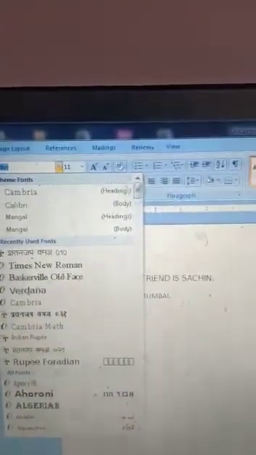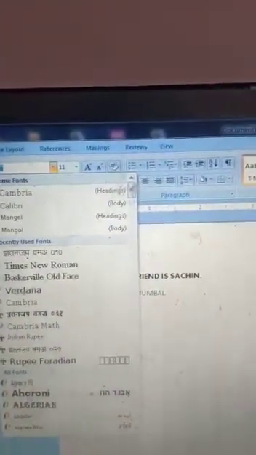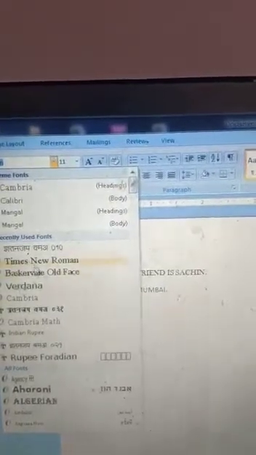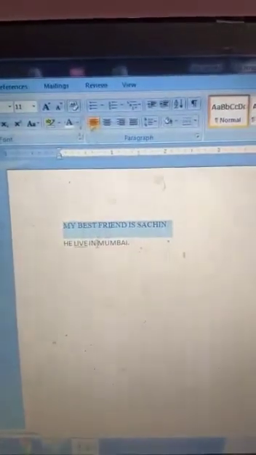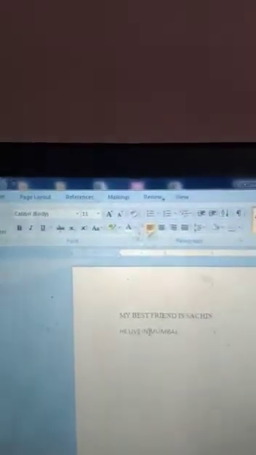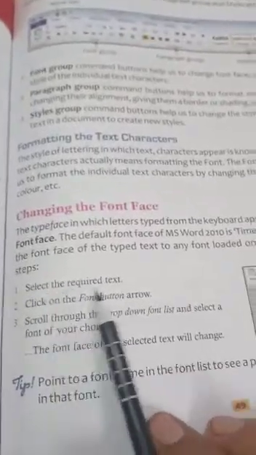Okay, whichever font you want, you have to easily click on that. If you want Times New Roman, then you have to click on that. Okay, and now look, this is the Times New Roman font, and the second line is written in the Calibri font. So easily you can change the font face. This is the way you can change the font face that is given also in your book.